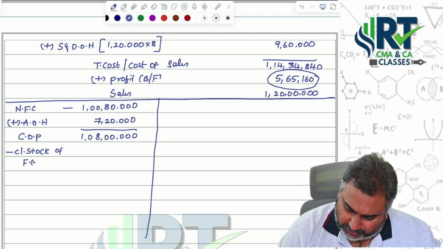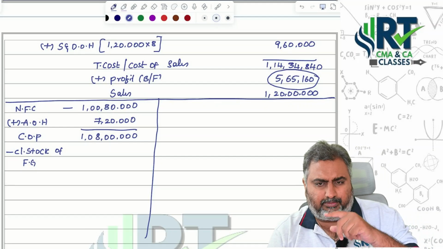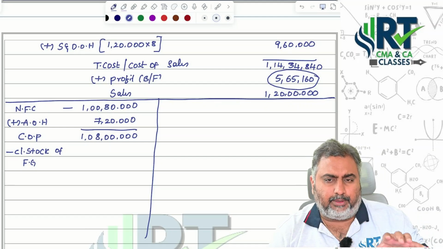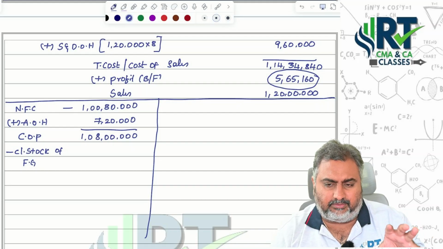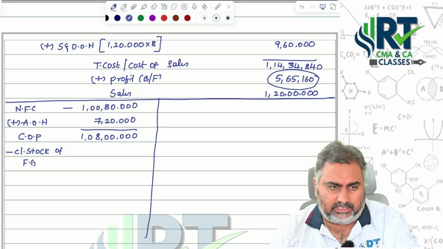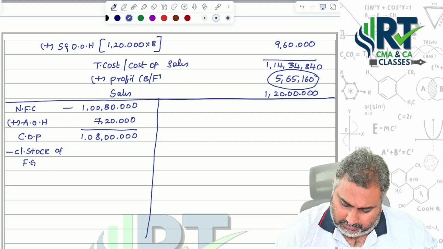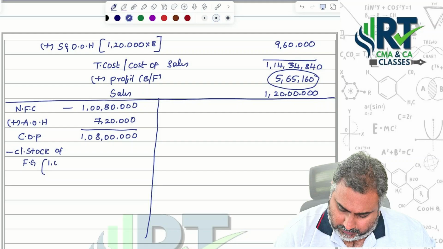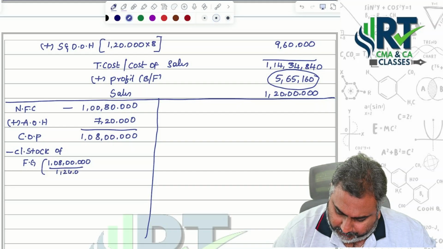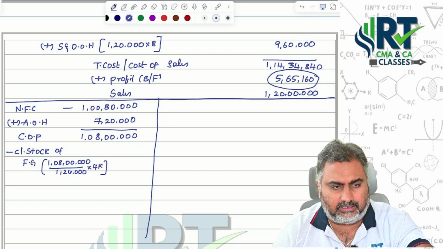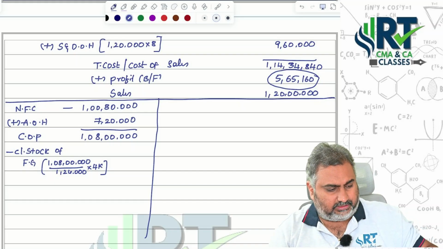Now this valuation is only for CMA people; the CA point of view we already did, because the approaches of cost sheet under CA and CMA are different. That's the reason we are getting the differences. Here, the valuation is 1,08 lakhs divided by 1,24,000 into 4,000.